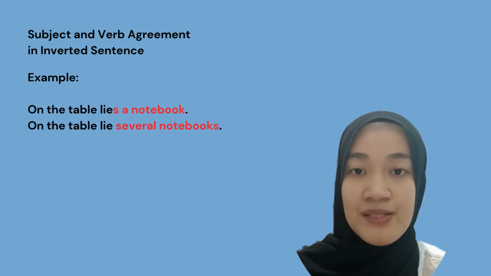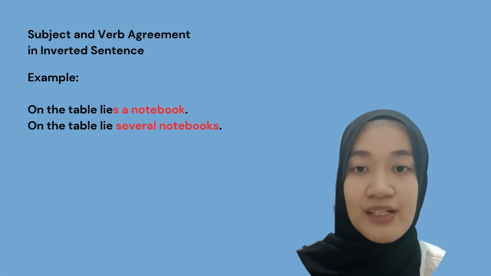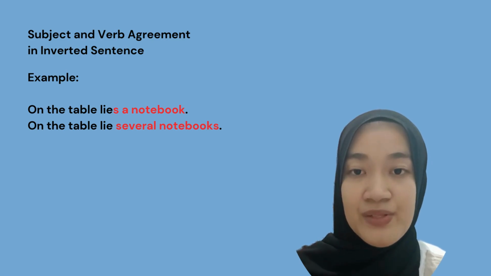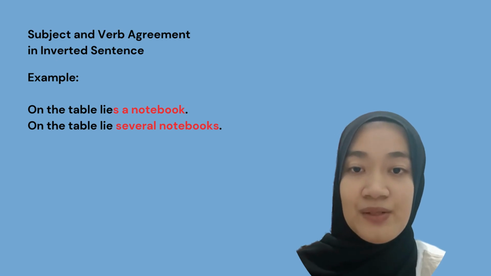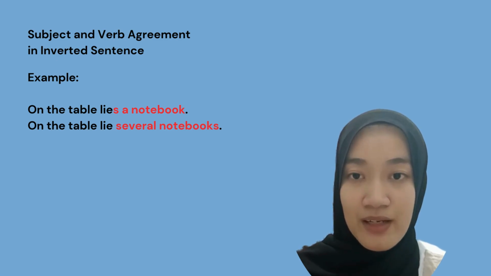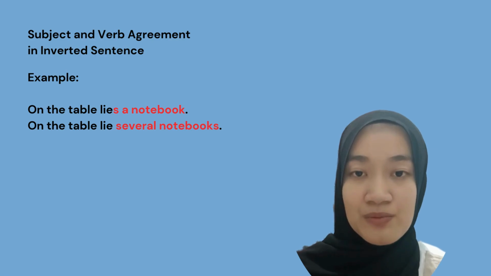So the subject here, a notebook, is a singular subject. So a singular subject needs a singular verb. So lies. So we can see that the verb comes before the subject. On the table lies a notebook.